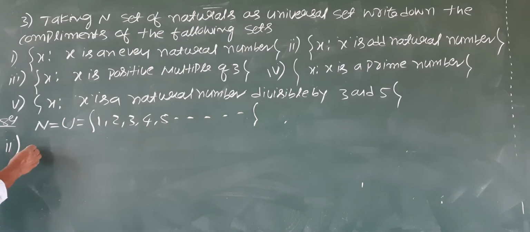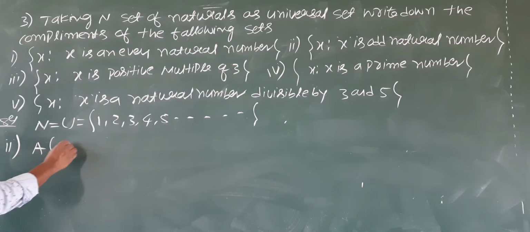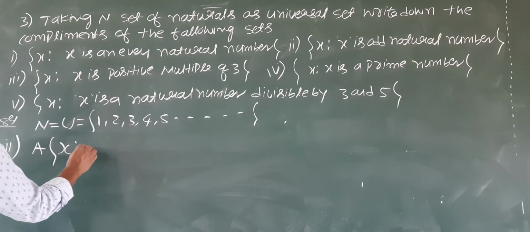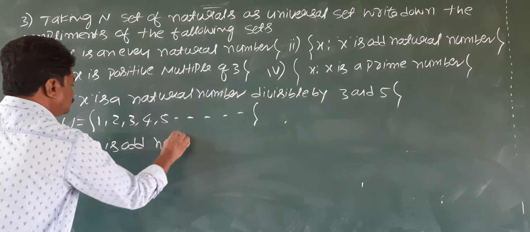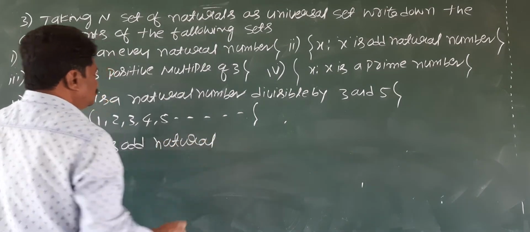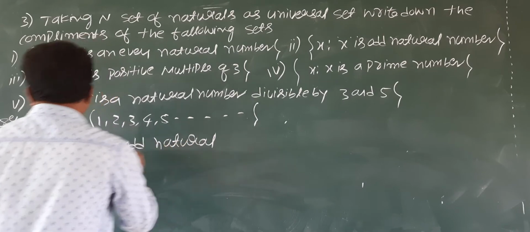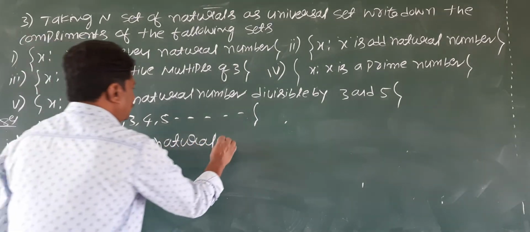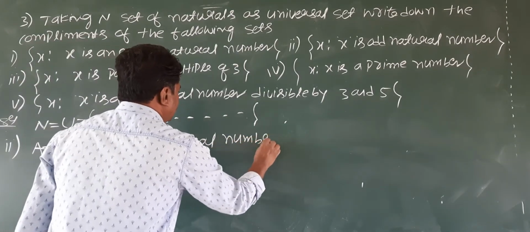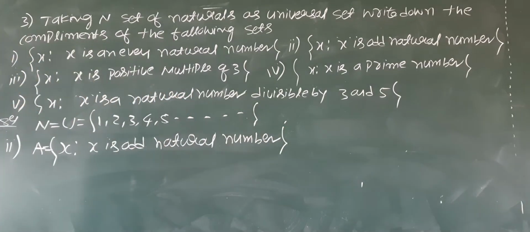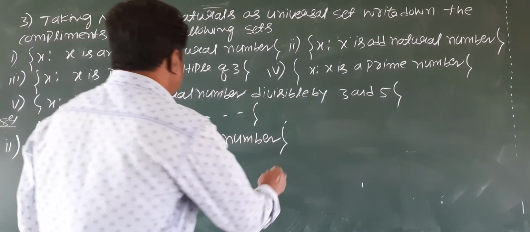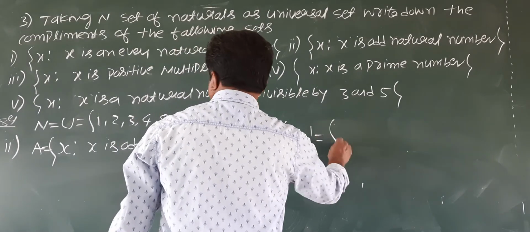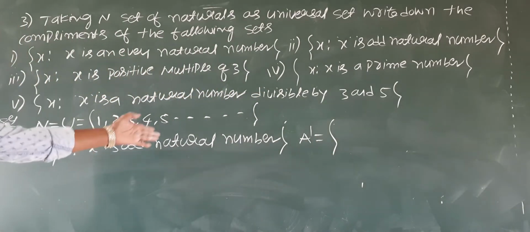So let A equal x such that x is an odd natural number. Tell me the complement of this, A dash. x is not an odd natural number, correct. Or you write A dash equals, what is the complement of odd natural number?